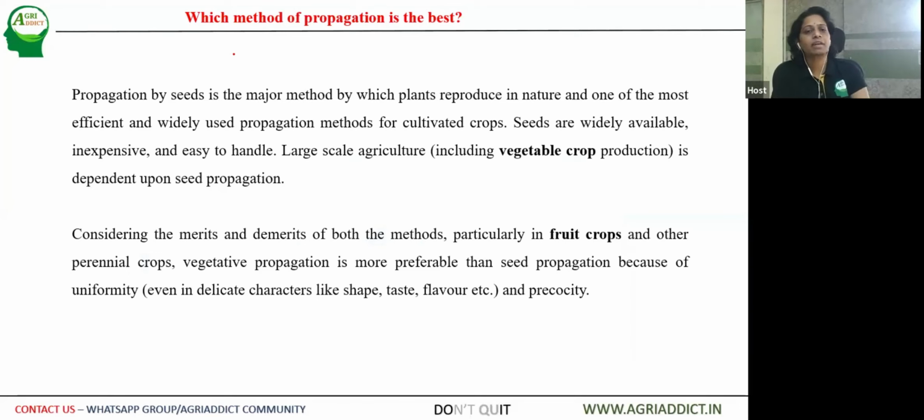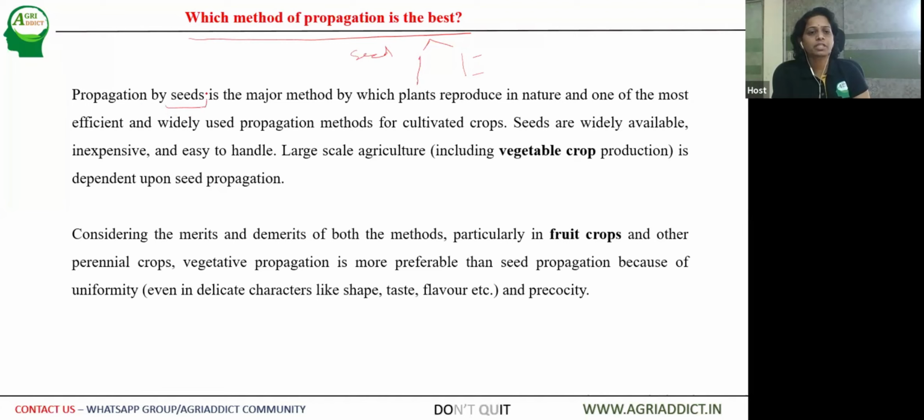So we have learned about different methods of propagation until now. Seed propagation, and deviations of the vegetative propagation. All the rhizomes, suckers, bulbs we have seen on one side, and on the other side we have seen cuttings, layers, budding and grafting. So which is the best one? Can we say which is the best one? Maybe we can tell for horticultural importance.